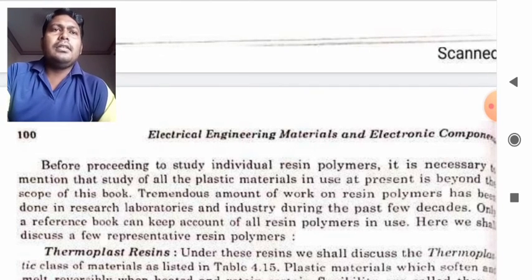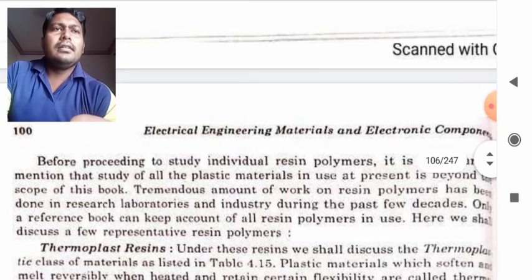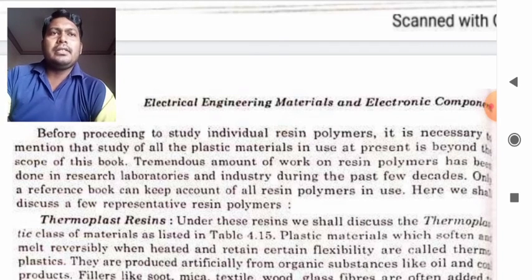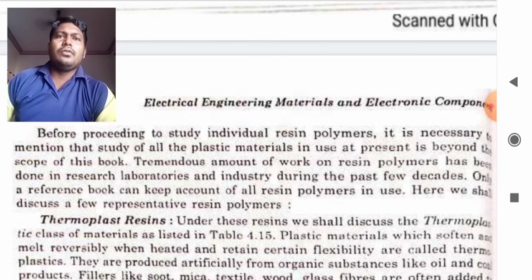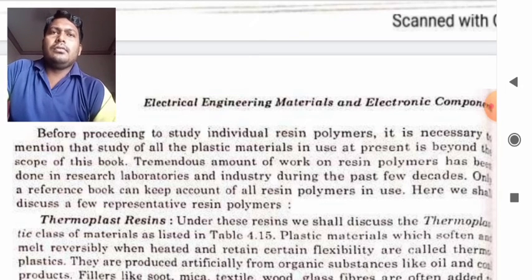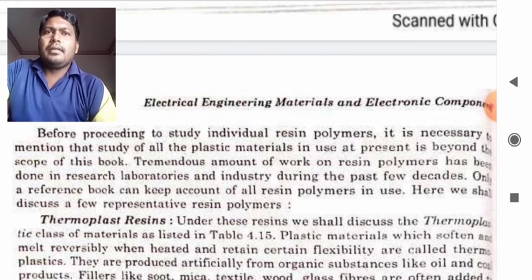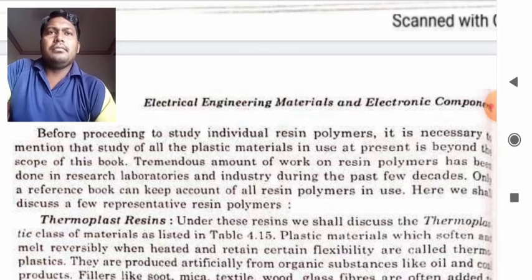Before studying the individual resin polymers, it is necessary to mention that the study of all the plastic materials in use at present is beyond the scope of this book. It is very vast, so we will be understanding only the parts which are essential in our syllabus.